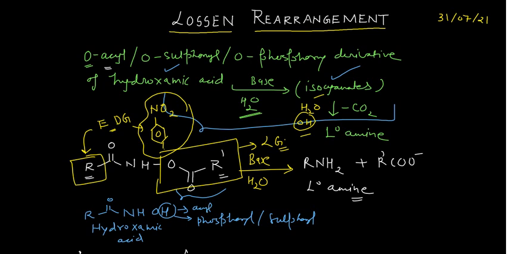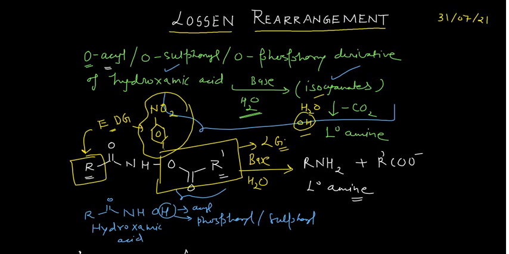Okay, and why it is important that this group should have electron donating property, because it has to migrate from here to form the isocyanates with this electron pair actually. So its electron donating property to this nitrogen must be very good. That's why it is essential to have the electron donating group from here. Okay, these are the general features which you know actually, right? And one more thing I should mention here, this hydroxamic acid is not very readily available in the market, and it's a very costly reagent. So this Lossen rearrangement has limited applications in the peptide chemistry.